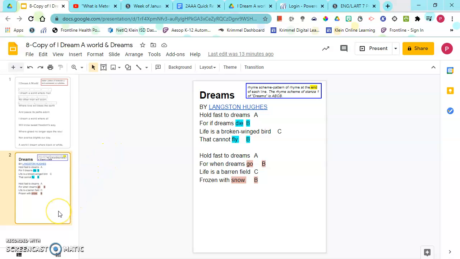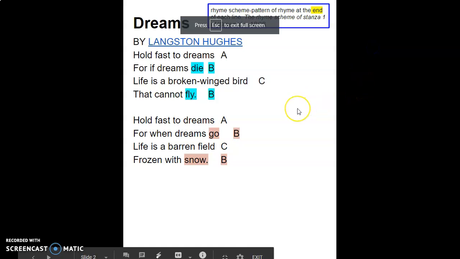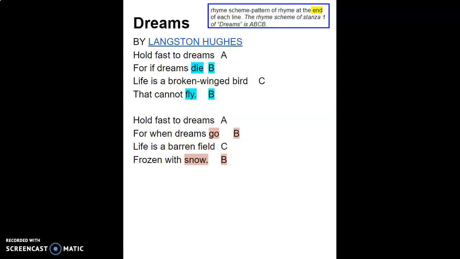On slide 2, okay, we're going to look at a different technique. This is rhyme scheme, which you may or may not have been introduced before. Rhyme scheme is a pattern of rhyme at the end of each line. The rhyme scheme of stanza 1 of Dreams is ABCB. When we are writing the rhyme scheme, we look at the last word in each line. So we would look at dreams, die, bird, and fly in stanza 1.